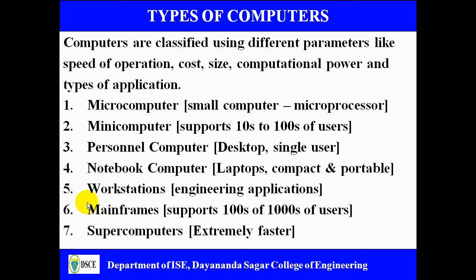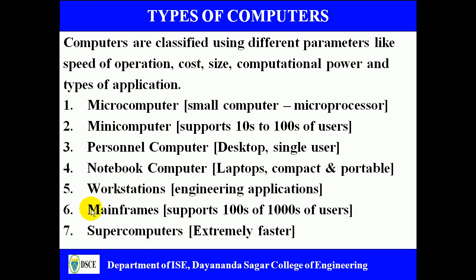Next, moving on to workstations. Workstations are mainly used for engineering applications, like CAD and CAM in mechanical applications, and this requires a moderate amount of computing power. It need not require very huge computational power. Moderate computational power is sufficient, and this is mainly used for high graphical applications.